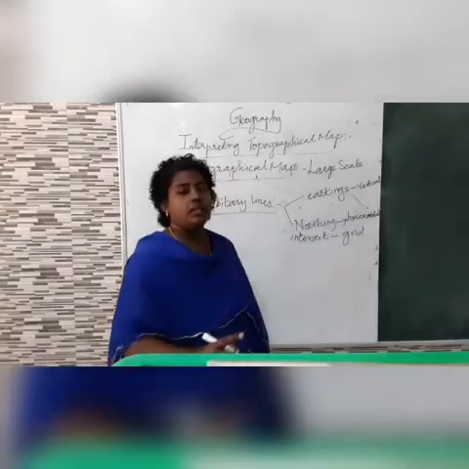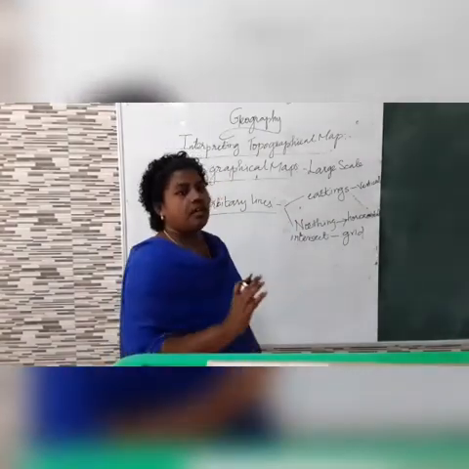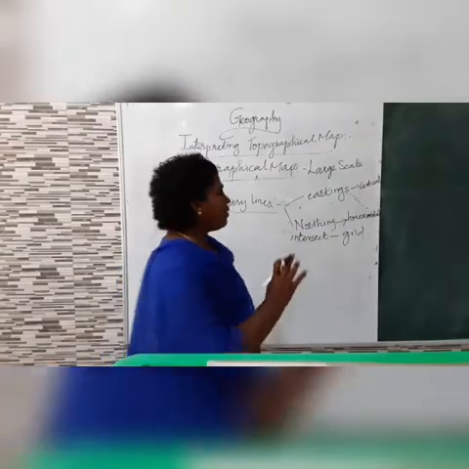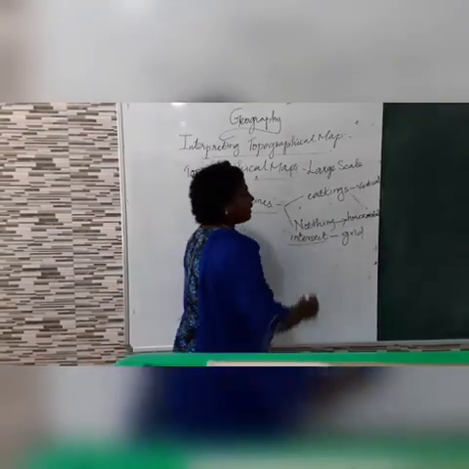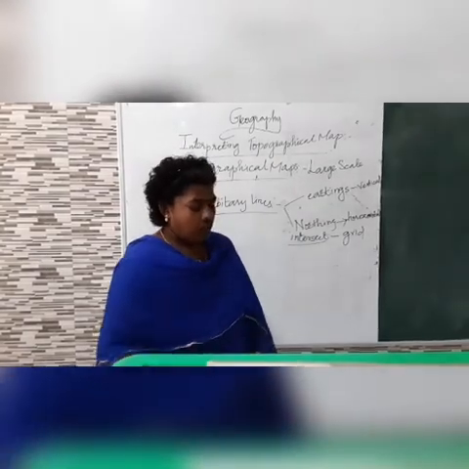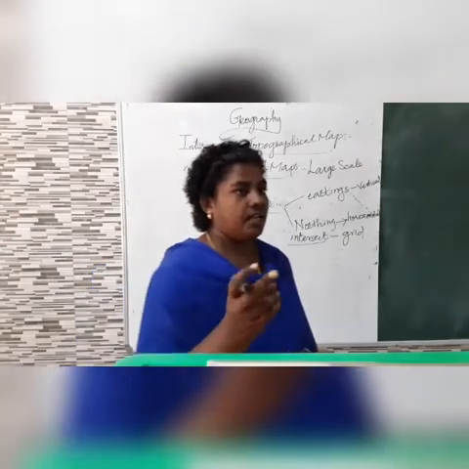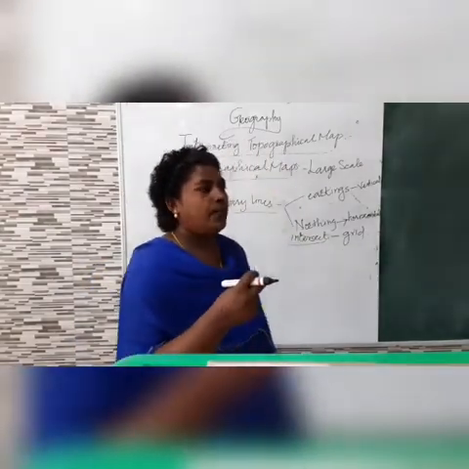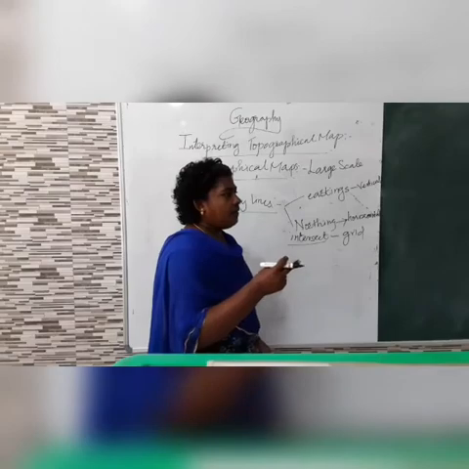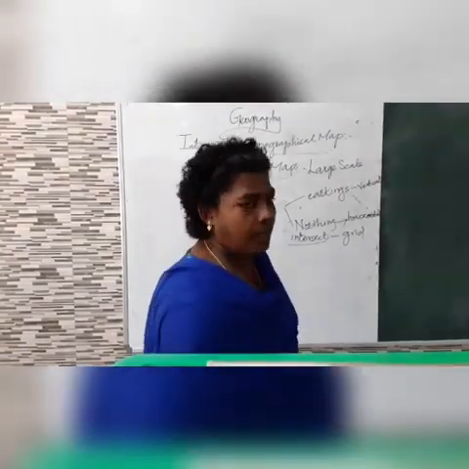system. It will not go parallel. It joins in some places. They cross each other, or intersect each other, to form a grid. So when we see this, the grid system is there. We will see there are two types of grid system. Before that, we will learn what the features of this grid system are.